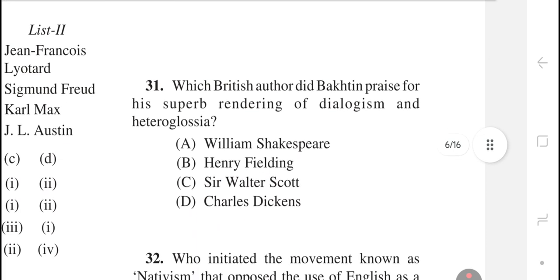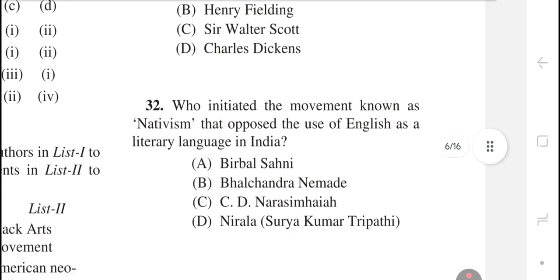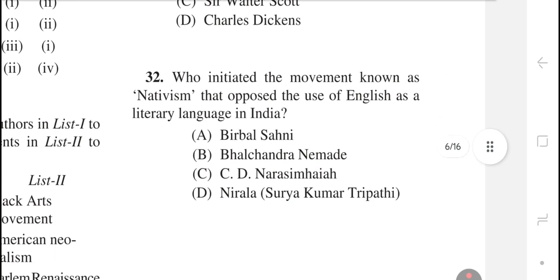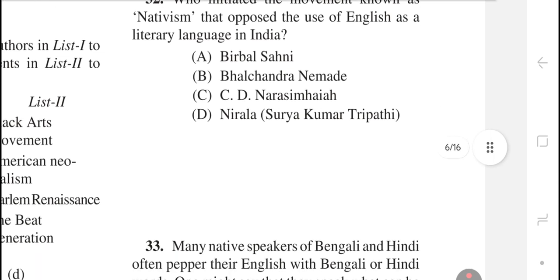Question number 31. Which British author did Bakhtin praise for his superb rendering of dialogism and heteroglossia? The right answer is option D, Charles Dickens. Question number 32. Who initiated the movement known as nativism that opposed the use of English as a literary language in India? The right answer is option number B, Bhalchandra Nemade.